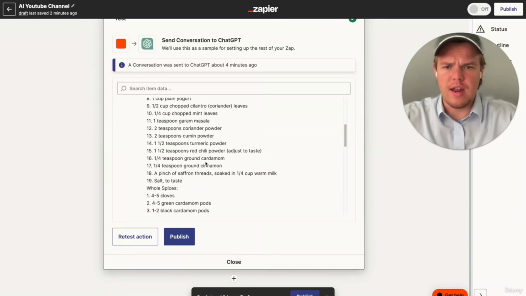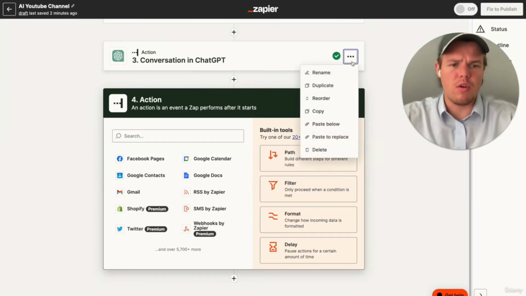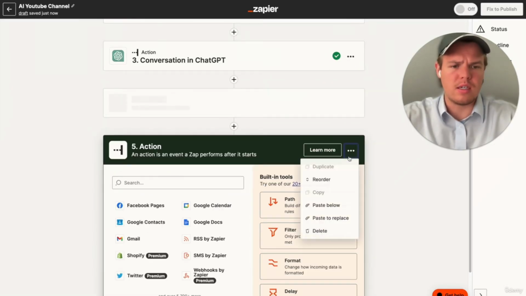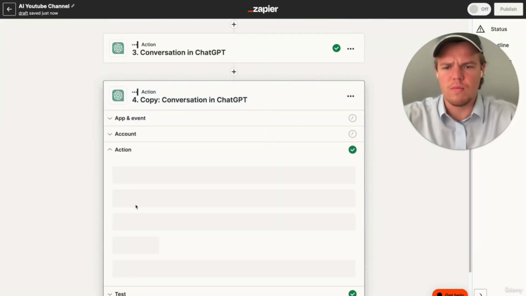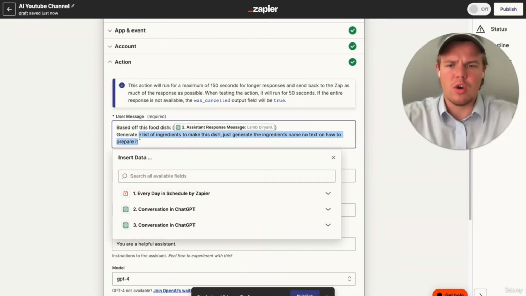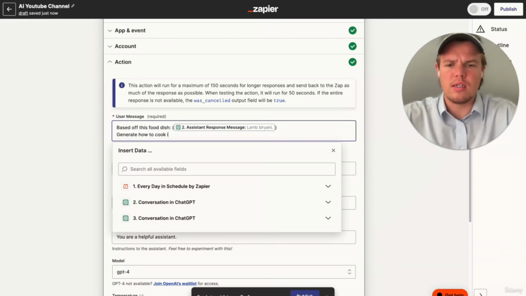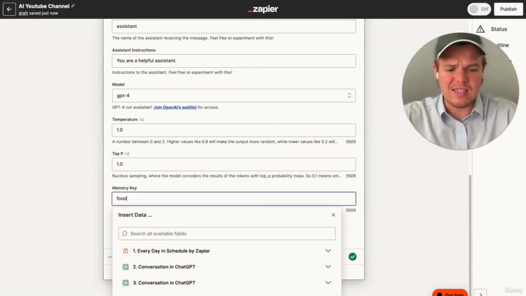Really good stuff. Now let's create the block on how to cook it. What we can do here is duplicate this. So there's a nice little trick here. You can duplicate it because we've already kind of pre-texted and fine-tuned it to what we wanted to do. We can continue here. I'm going to say, based off this food dish, generate how to cook it. And then let's see if that is sufficient enough for GPT to handle. If it's not, we'll obviously fine tune.